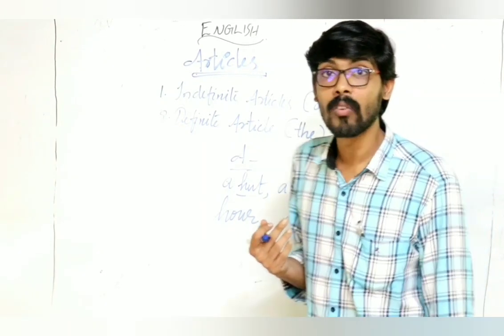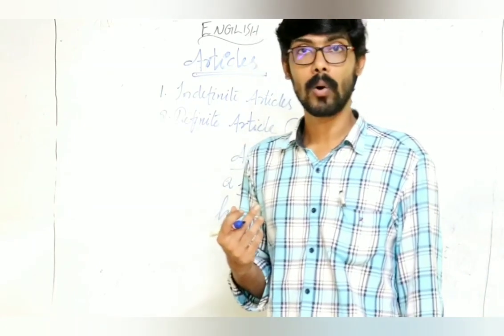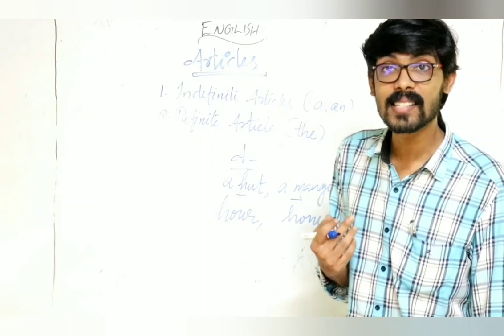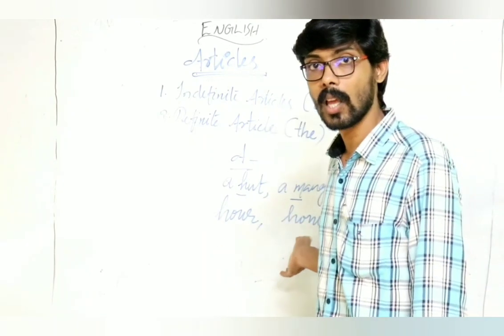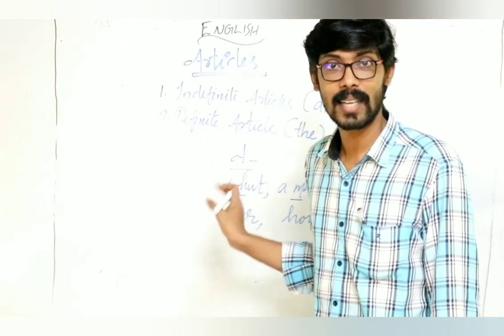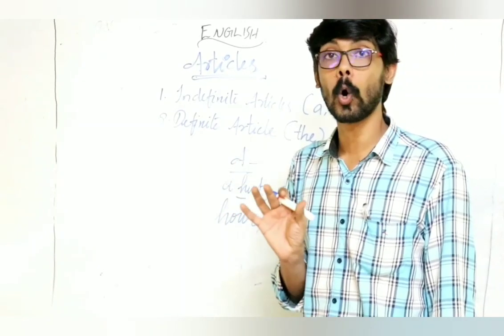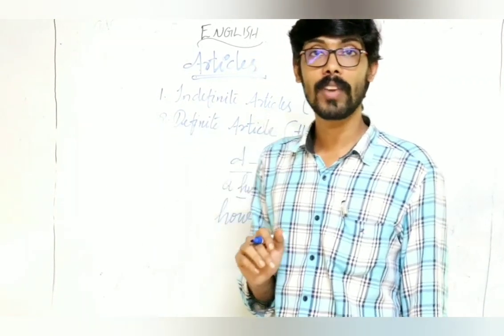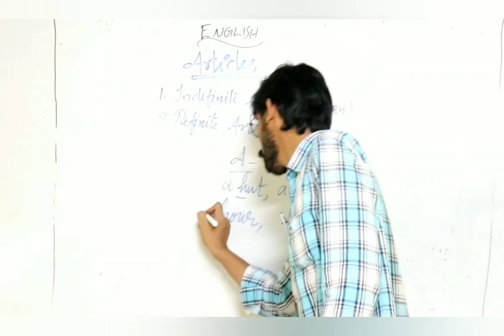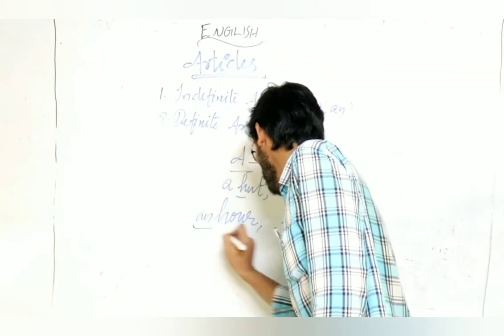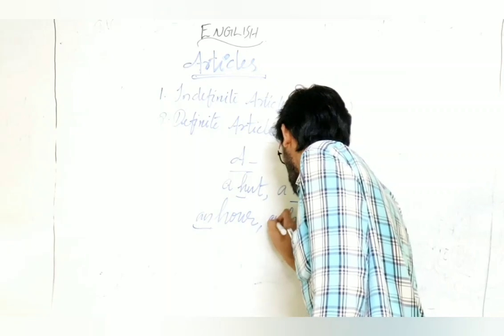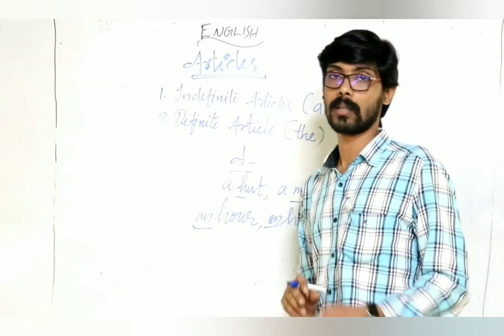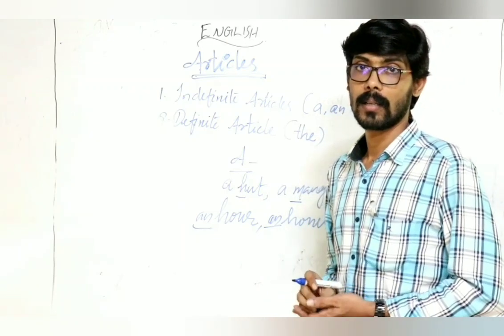It is our, a vowel sound. Similarly, honest, not honest with an H sound, O is a vowel sound. So we use an in both these cases. An honest, an hour.